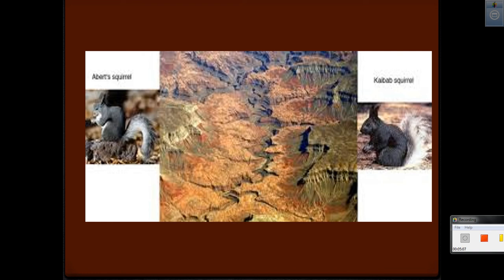And these squirrels were able to go back and forth. Over time, as the canyon got bigger, it isolated the populations that were on either side of the canyon. And over time, they grew to be very different from one another. Their fur was different, their ears were different, their rituals were different. So even if we put them together, they may be able to reproduce. But because of the geographic barrier, currently they are not able to.